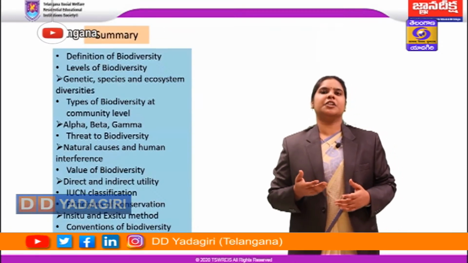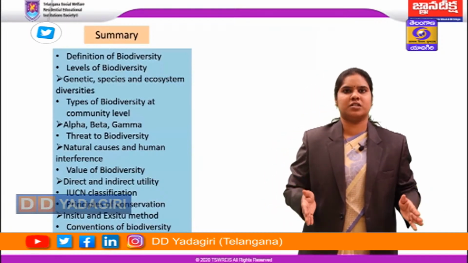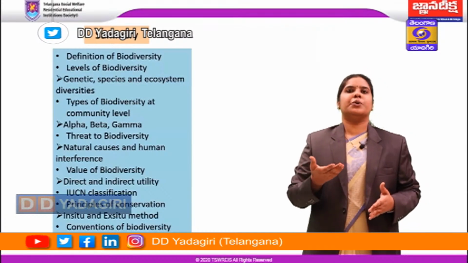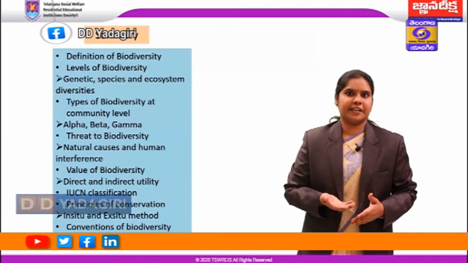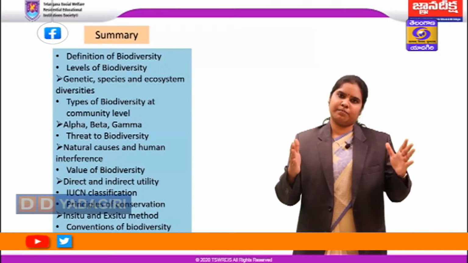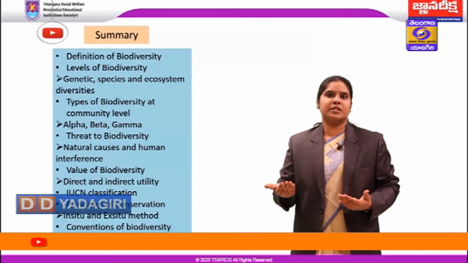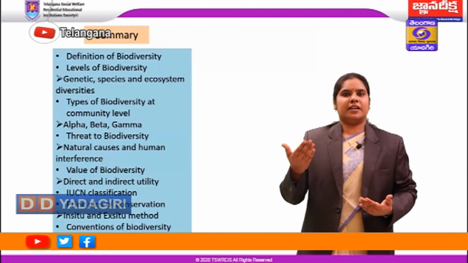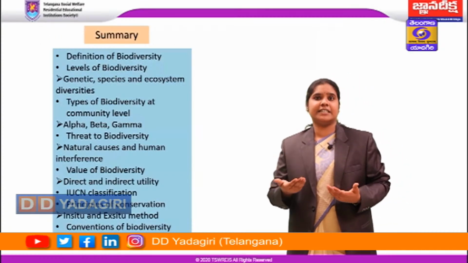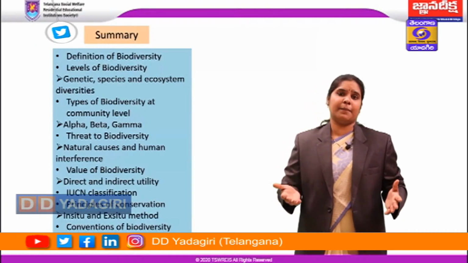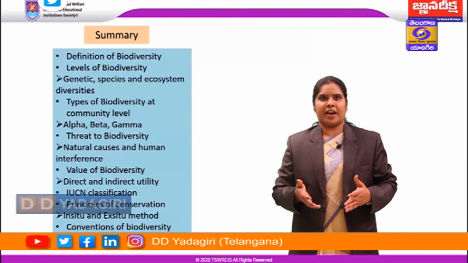Human interference factors include habitat destruction or habitat loss, where the clearance of forest is taking place, that is deforestation due to rapid industrialization and urbanization. Then habitat fragmentation, where we are breaking the forest area into smaller patches and not giving animals complete access to its complete home range. Then third one being the introduction of exotic or invasive species, whether accidentally or purposefully, which is having a greater impact on economic and environmental factors.